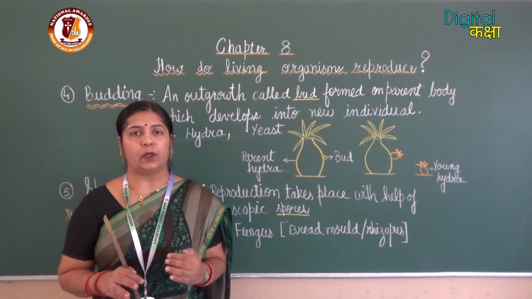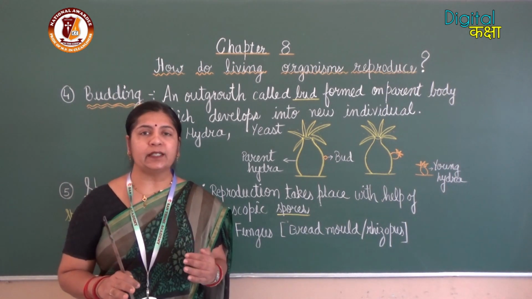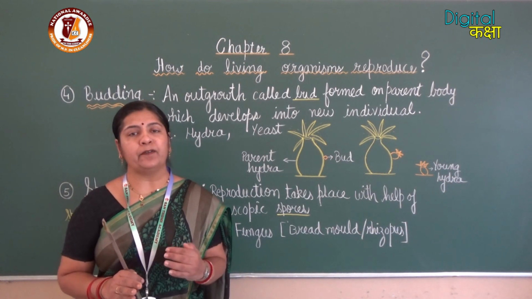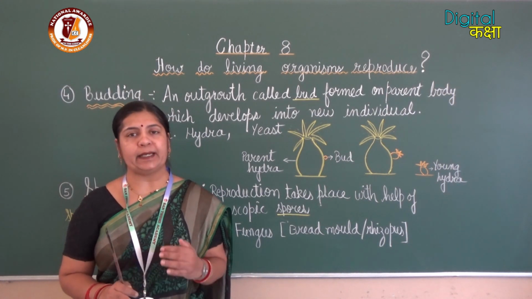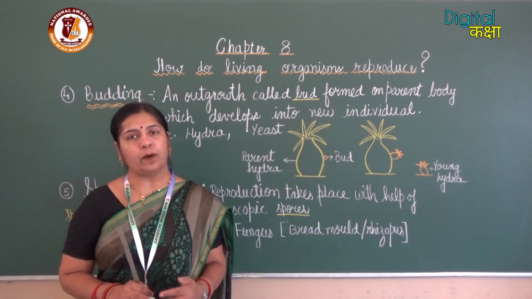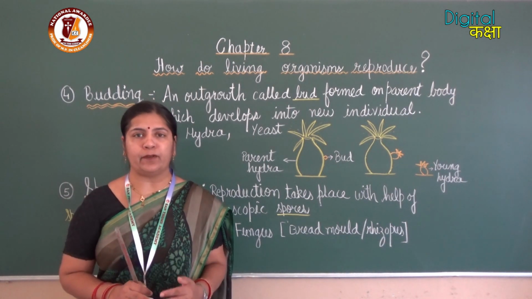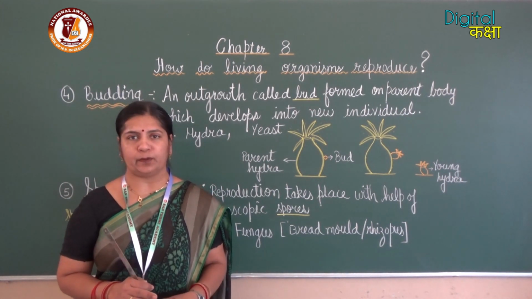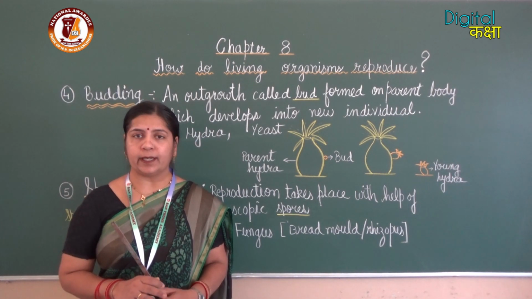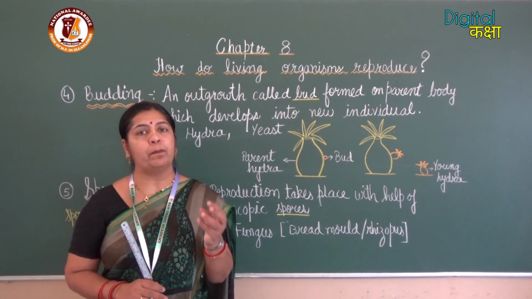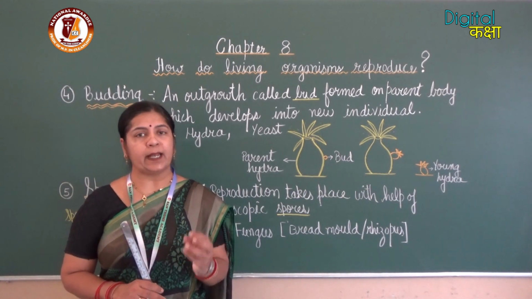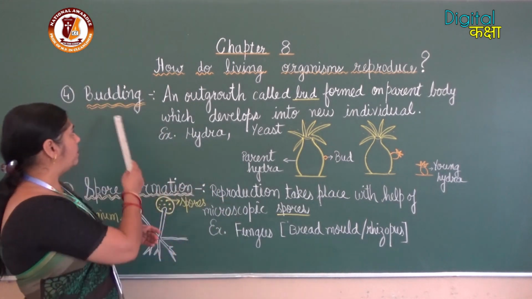This bud slowly grows, enlarges in size, and after some time, when it becomes mature, it detaches itself from the parent body and develops into a new individual. So here reproduction is taking place with the help of a bud. So the name of the method is budding.